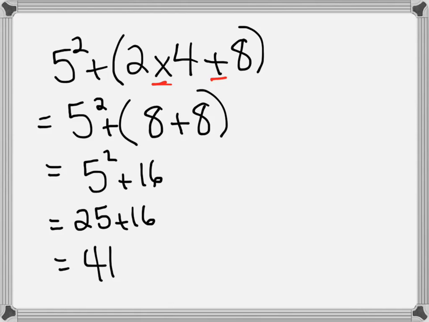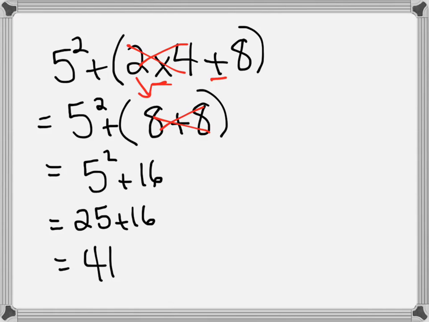In the second line, we keep everything in the same order. So it's 5 squared plus, and 2 times 4 is 8, so that is equal to 8 plus the 8. In the next line, we still have the addition in the brackets, so 8 plus 8 is equal to 16. So that's your 16 plus the 5 squared.